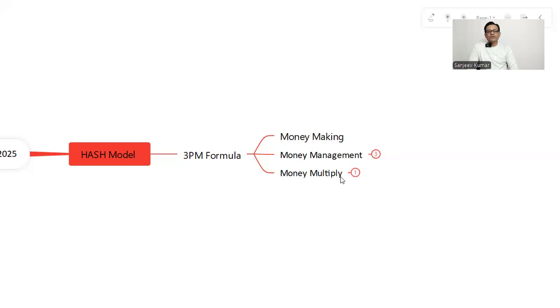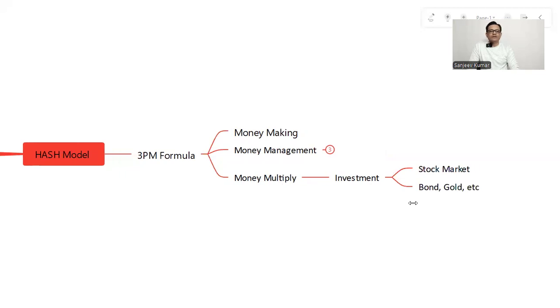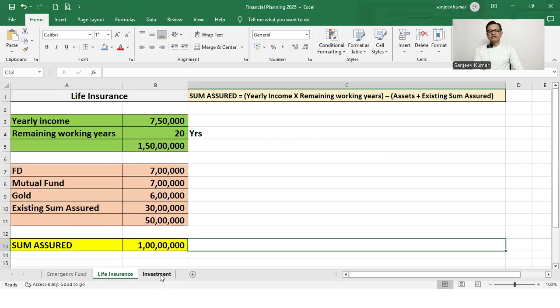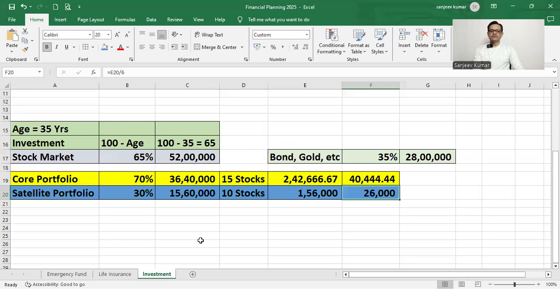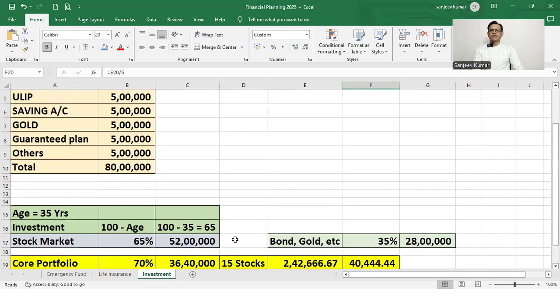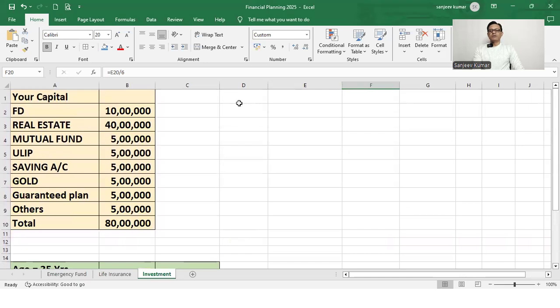Now moving to third pair, money multiply. This is very important. For this, we need investment, and we can invest in two places. One is stock market and second is bond, gold, etc. Moving to Excel sheet, this is the investments. And this is one example.